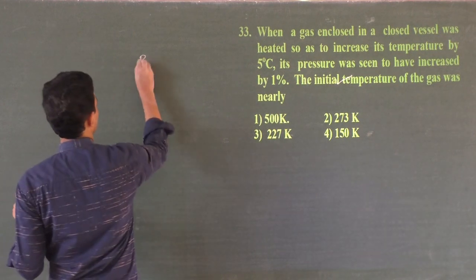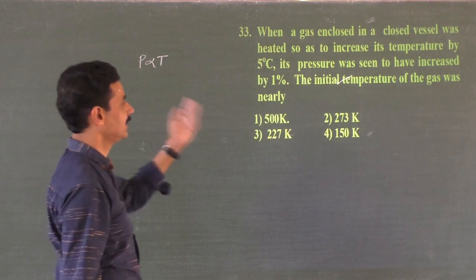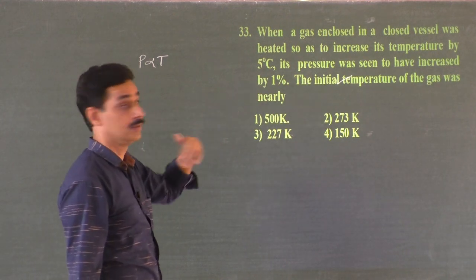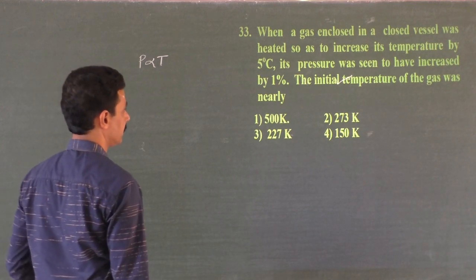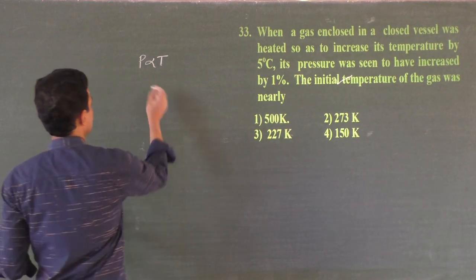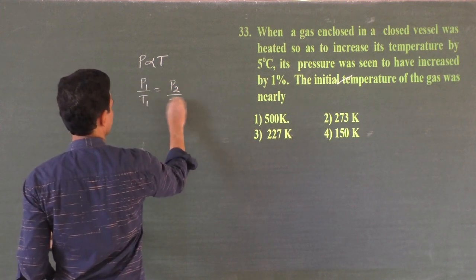Pressure is directly proportional to temperature. It is not an adiabatic process, because heat is exchanged between the body and the surroundings. It is heated to raise its temperature, right? Pressure is directly proportional to temperature. P by T is a constant. P1 by T1 must be equal to P2 by T2, right?